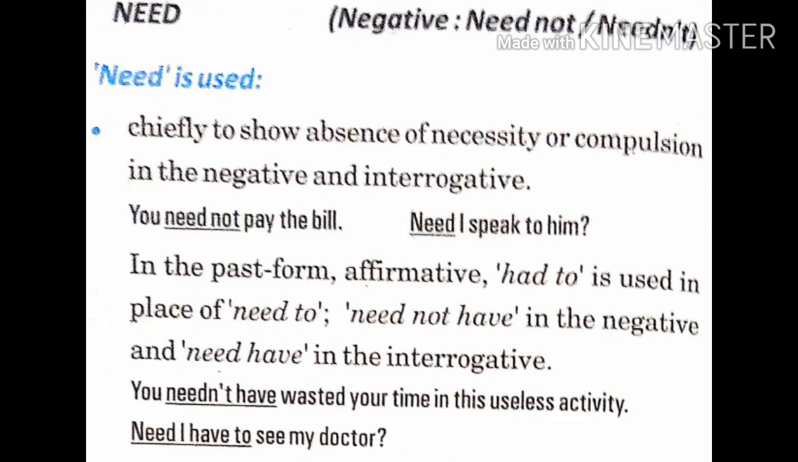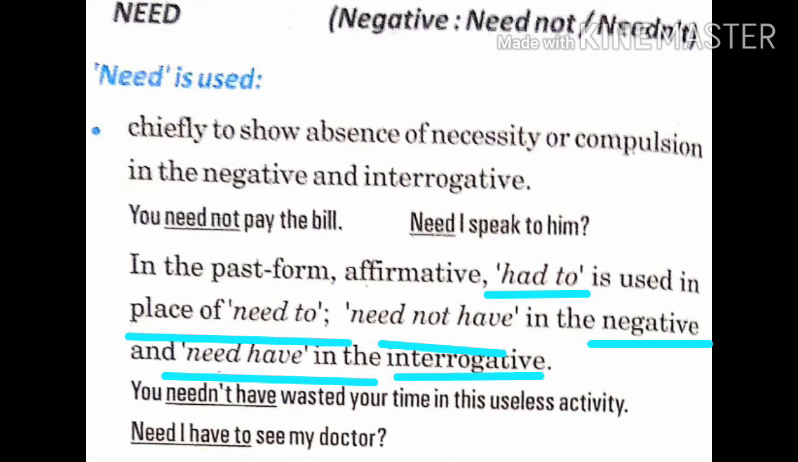That means in the past form affirmative, had to is used in place of need to, needn't have in the negative and need have in the interrogative. Children, it is used as need have in interrogative sentence and needn't have in negative sentence. Understood? Need have in interrogative and needn't have in negative sentence.